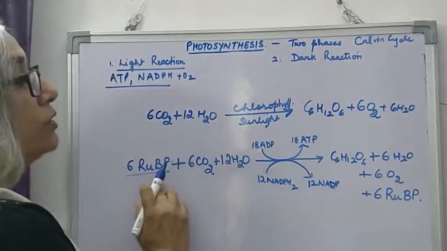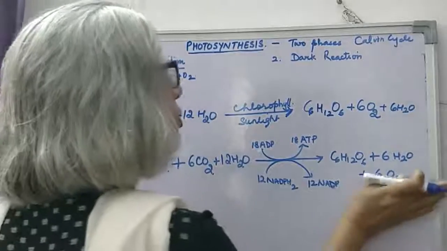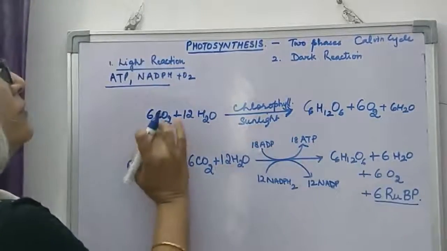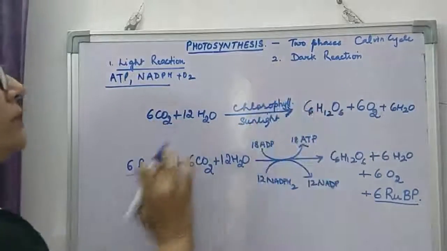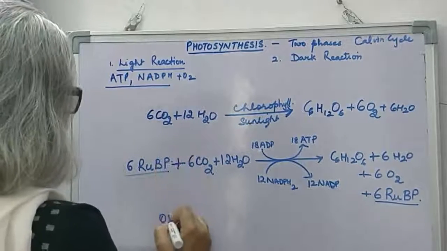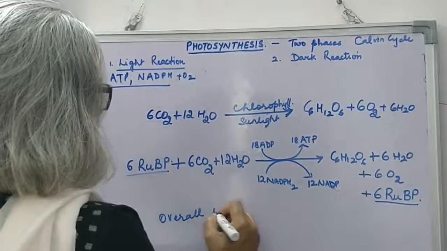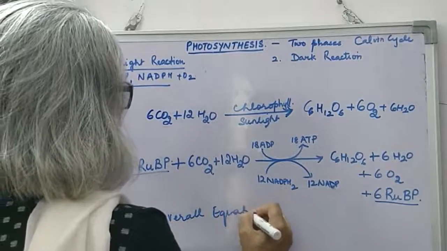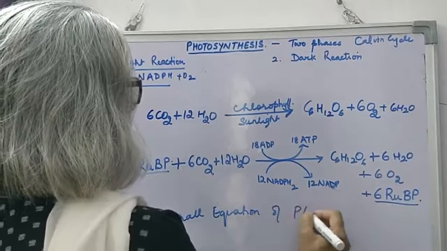These that were used up are also there, so we can exclude this, and we see that this is the overall equation of photosynthesis.